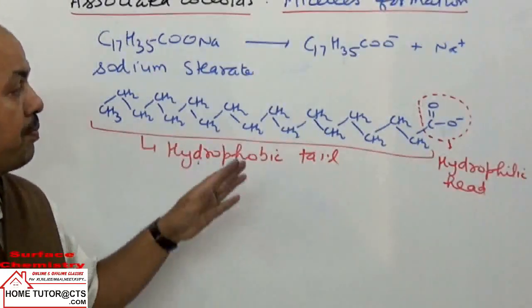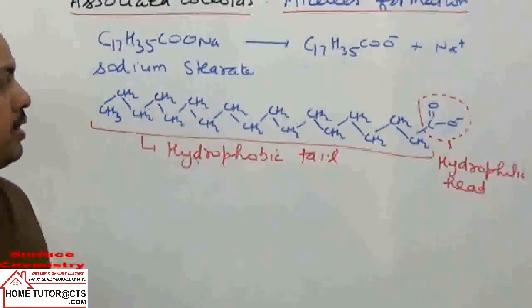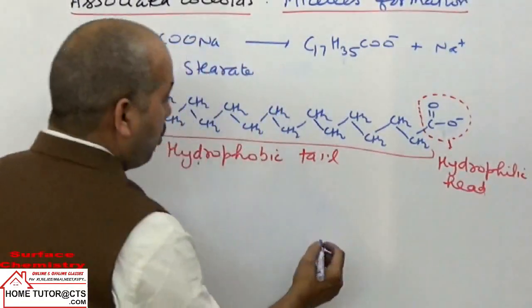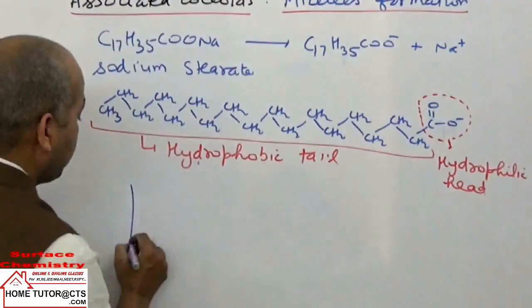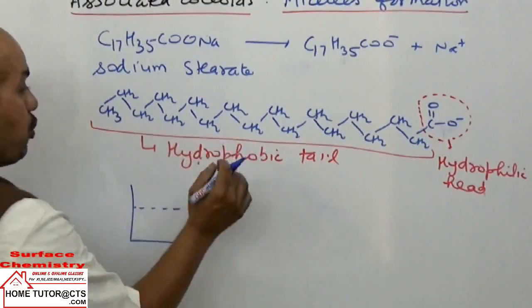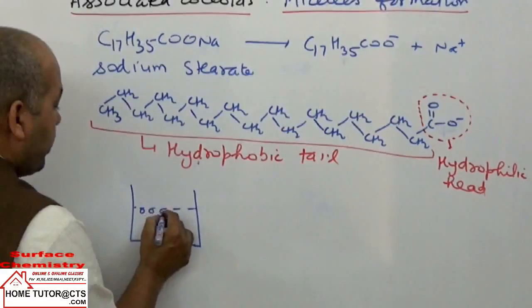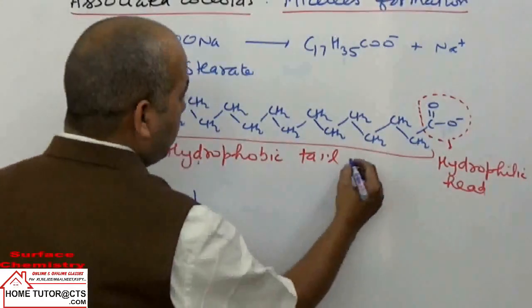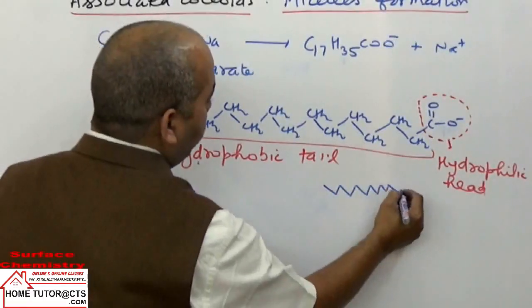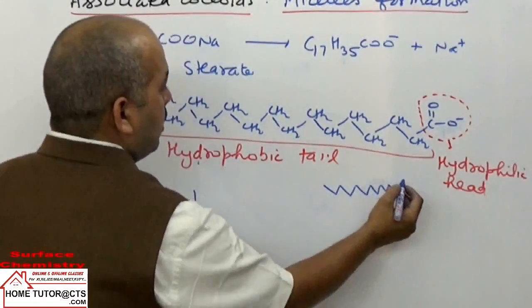So what happens when we dissolve soap solutions at lower concentration? The hydrophilic head will be in the aqueous layer. If I write the structure, I'm not writing the complete chain.